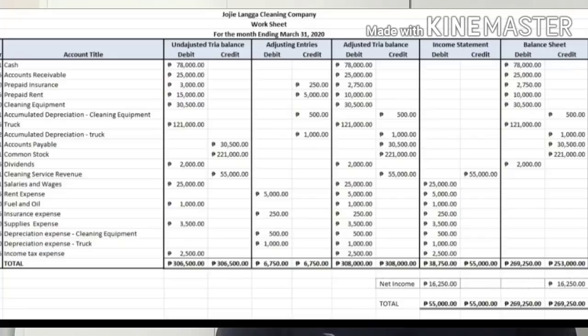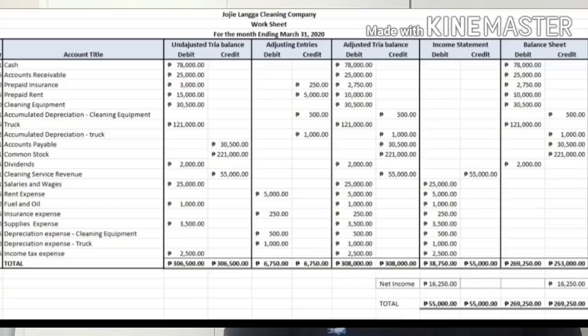Depreciation expense, 500. Depreciation expense truck, 1,000, and income tax expense. So the total debit, we have 308,000 in the adjusted trial balance, and we have also the same balance in the credit, 308,000. So our adjusted trial balance is correct.